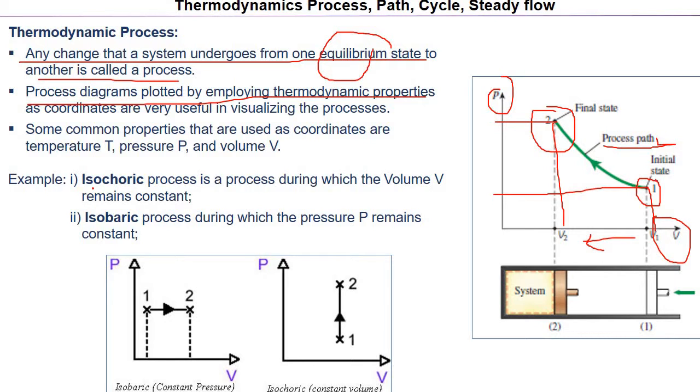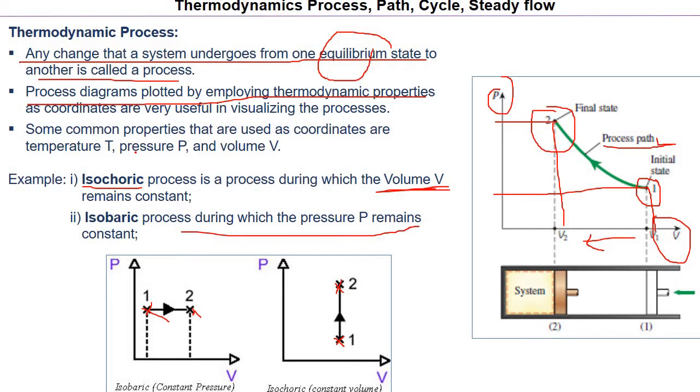So what are the examples? There are various processes, and here I only discussed two. Isochoric process: isochoric means the process in which volume, this is important, remains constant. So it can be seen here, when it is going from one state to another state, the volume is not changing, only the pressure is changing. And isobaric, in which the pressure remains constant. So this is the diagram for this. It is going from 1 to 2, and only the volume is changing, pressure is constant. Similarly, isothermal is also there, adiabatic is also there. We will discuss these in subsequent lectures.